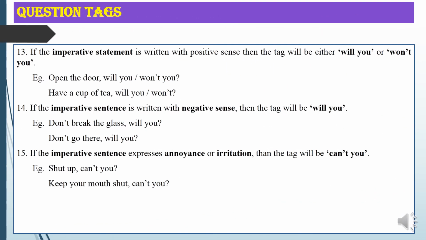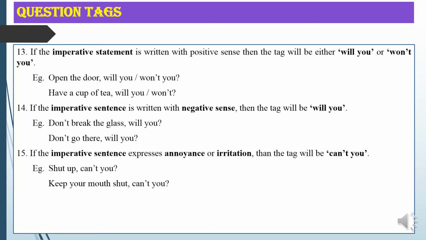Number 13. Imperative sentences, all of you know what imperative sentences are? The sentences that denote request, order, command, etc. are known as imperative sentences. If the imperative sentence is written with positive sense, then the tag will be either will you or won't you. For example, open the door. This is an imperative sentence. A request has been made, so it is in positive sense. So it will become will you or won't you.